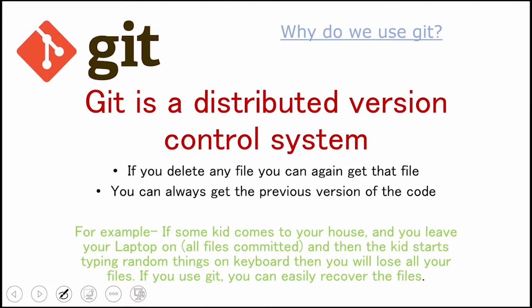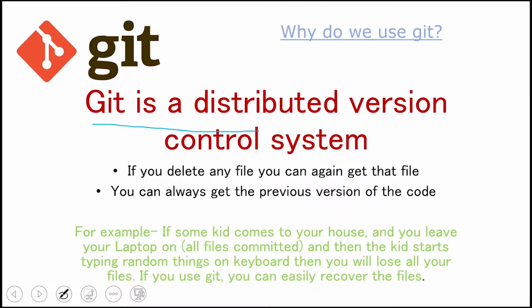Git is nothing but a distributed version control system. What I mean by distributed version control system is that if you delete any file, then you can get that file back again. And distributed version control system means that everyone can use it and it is totally free. You can even get the previous version of the code using Git. In older times, people kept on adding new files, but using Git there will be only one code and various commits to check out, and then you can even roll back to the previous version of the code. I have written an example here.